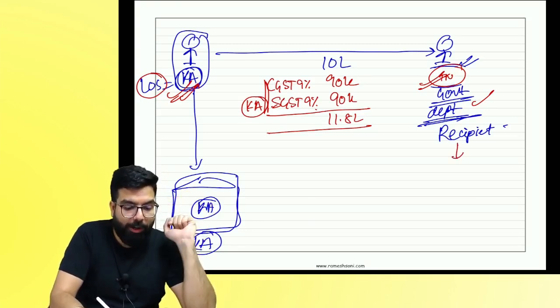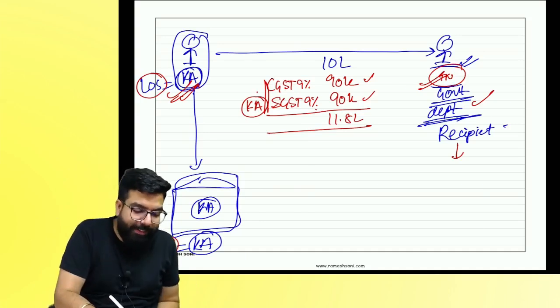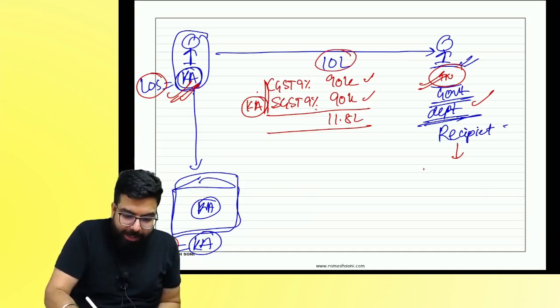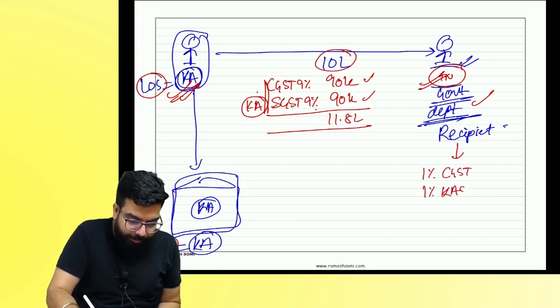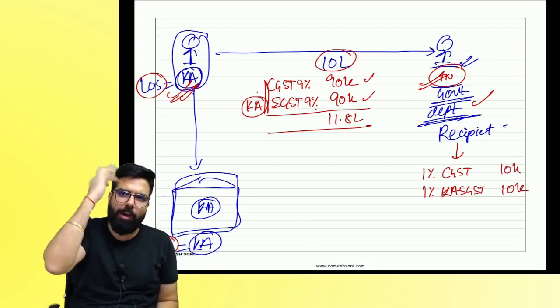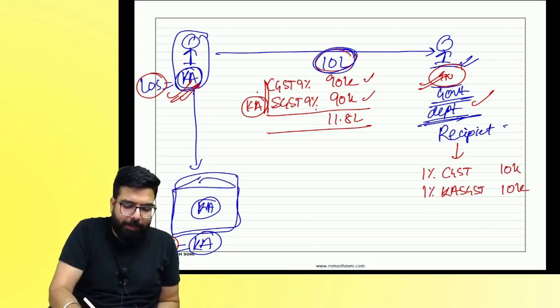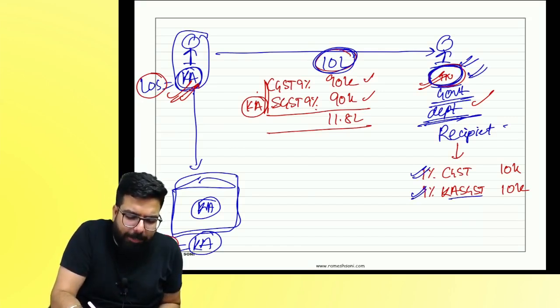They will deduct what you charge in the bill. You charge CGST and Karnataka SGST, no? So on 10 lakh, they will deduct 1% CGST, 1% Karnataka SGST. How much? 10,000. And my question to you guys, you apply your brain now. If they deduct 10 lakh rupees, pay 1% CGST and 1% Karnataka SGST, where are they registered, the government department?